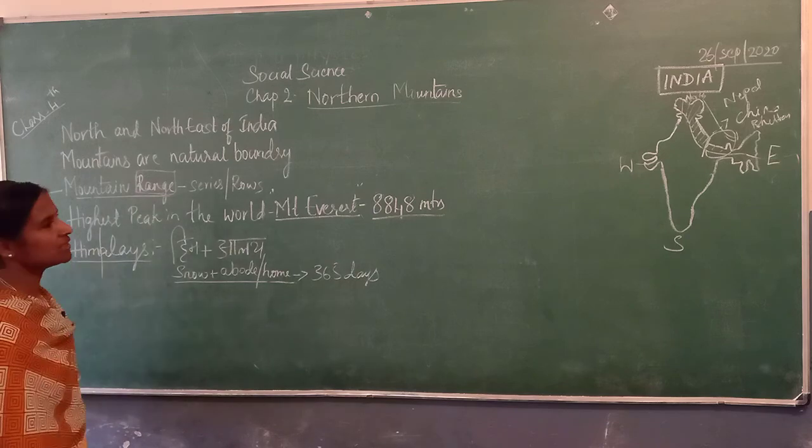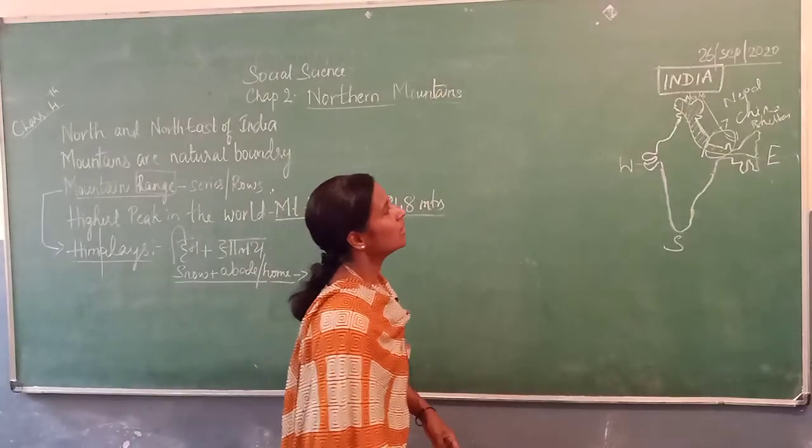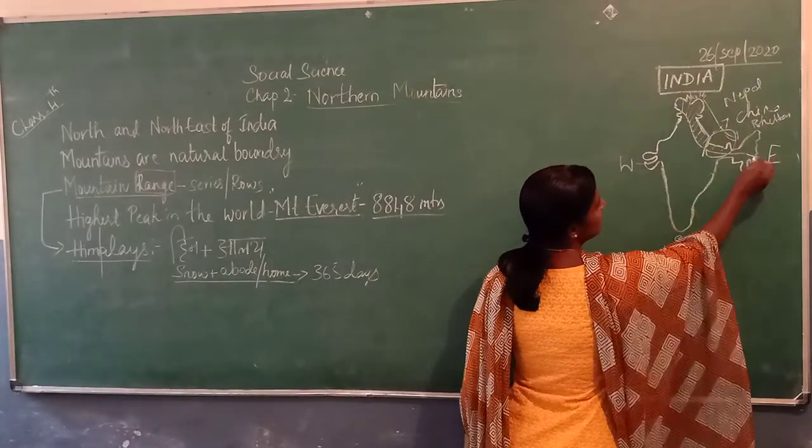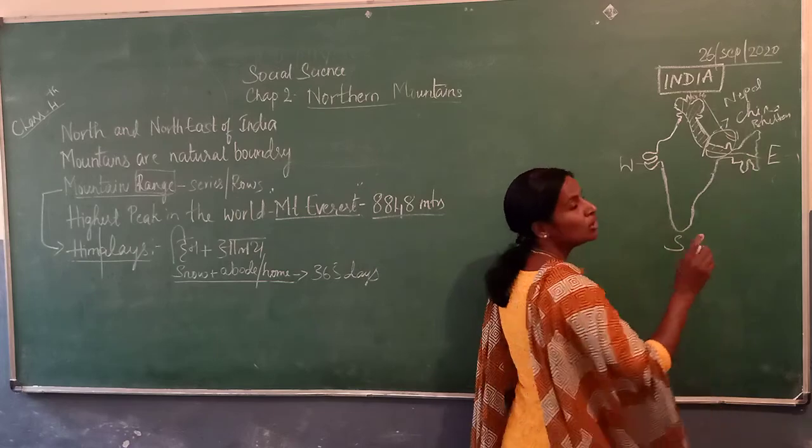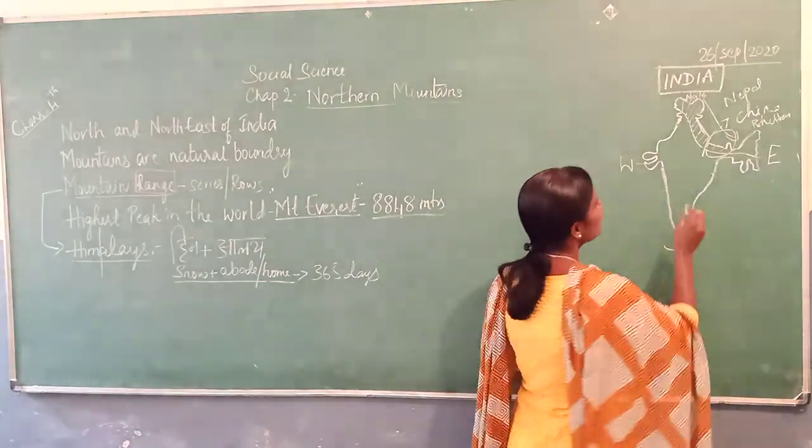Right, the Himalayas stretch from west to east, about 2,400 kilometers.